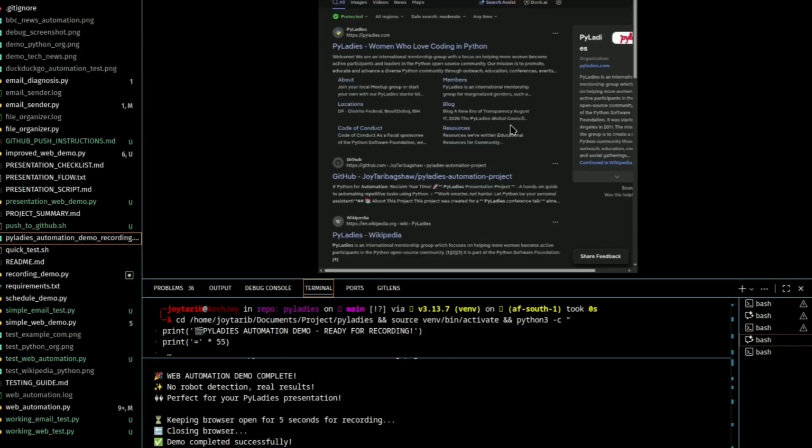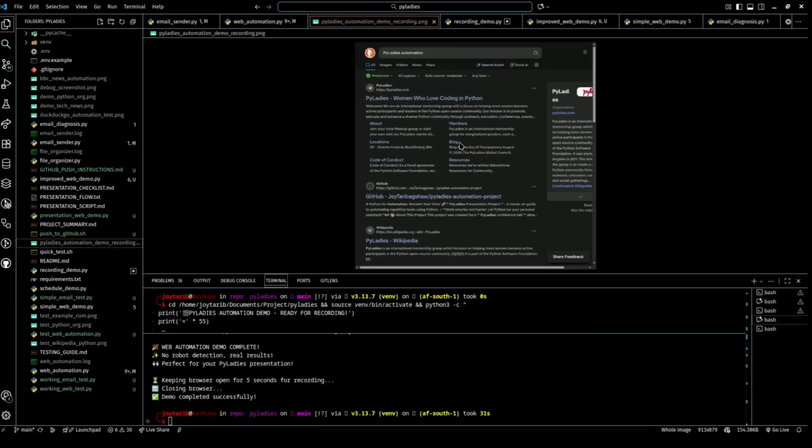And here are some practical real-world uses for this as well. With this, you can automate form submissions, you can collect data from websites, you can test web applications, you can monitor price changes, and you can also fill out repetitive paperwork. Any repetitive web task can definitely be automated using this.